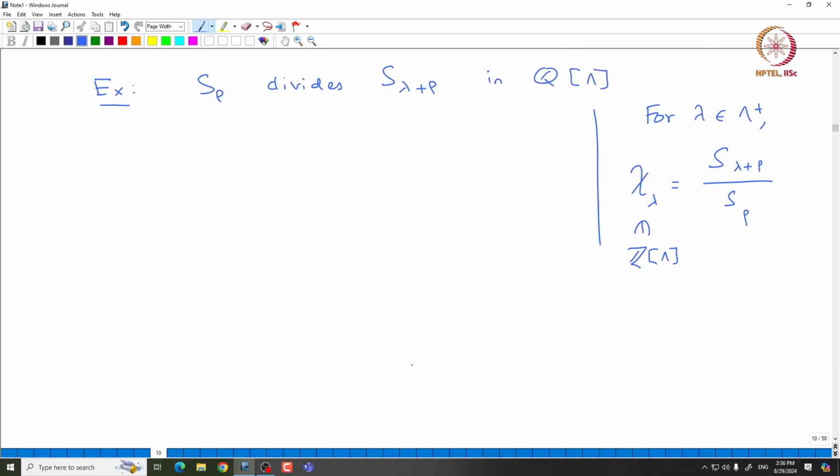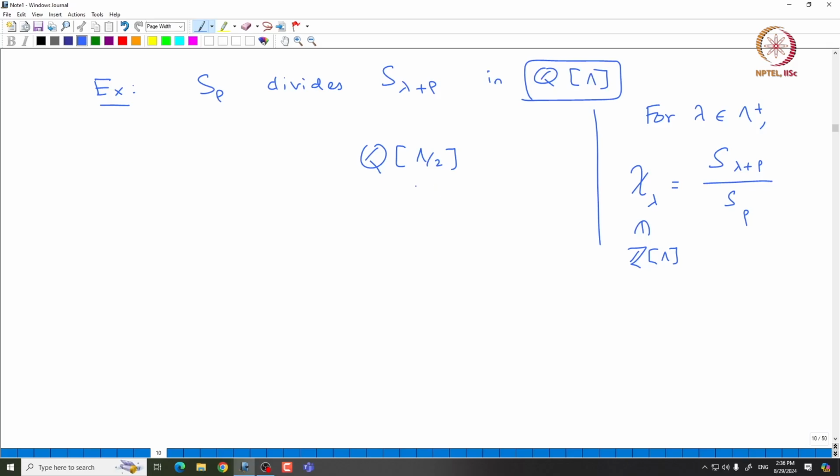Now, I will tell you how to prove that S rho divides S lambda plus rho inside this Q bracket lambda. It is easy to work inside Q bracket lambda by 2, and it is not hard to prove, because this is the group algebra corresponding to lambda by 2, and lambda by 2 is a lattice. So, you can easily prove that this is isomorphic to some Laurent polynomial algebra over Q in finitely many variables. The transcendence degree will match the dimension of lambda by 2.